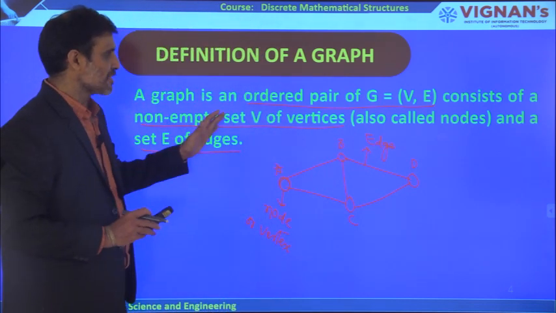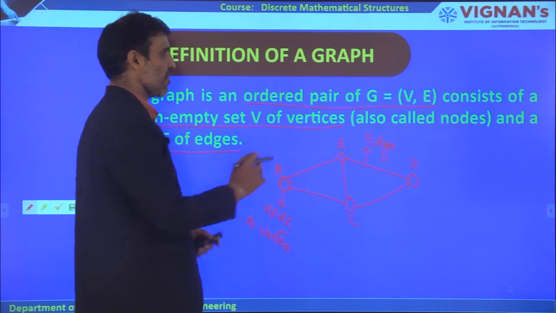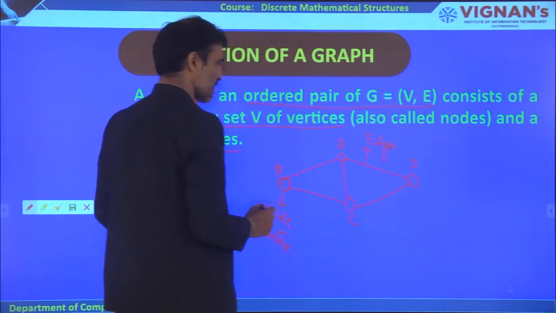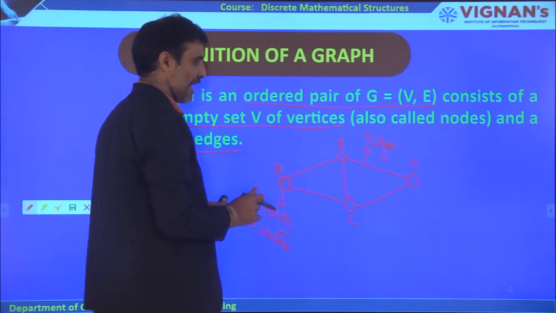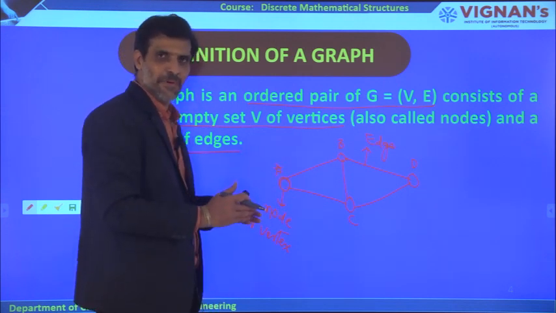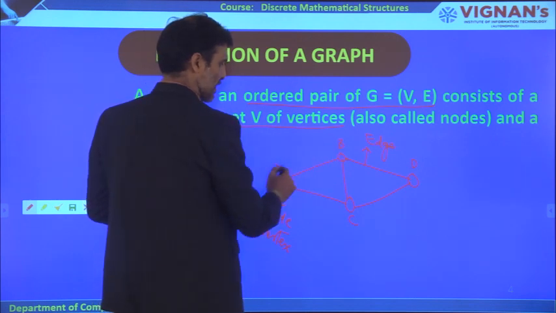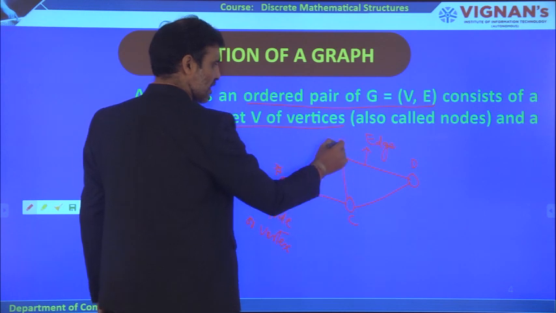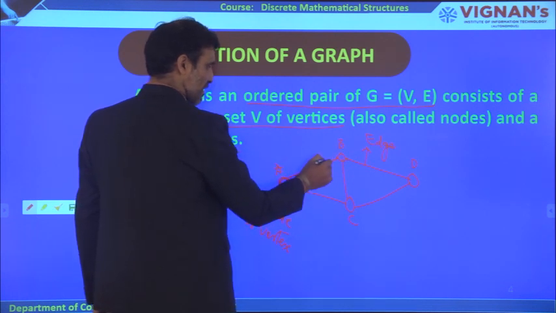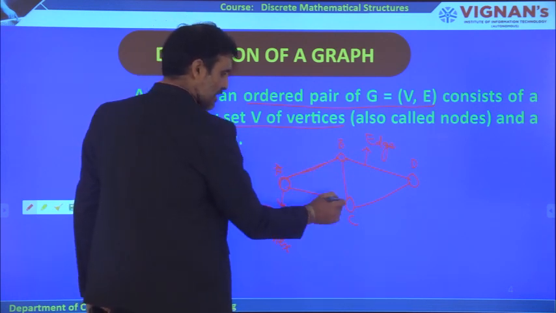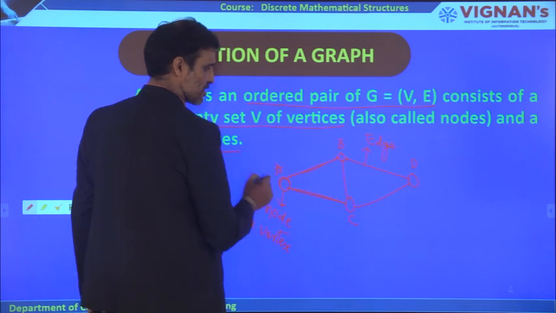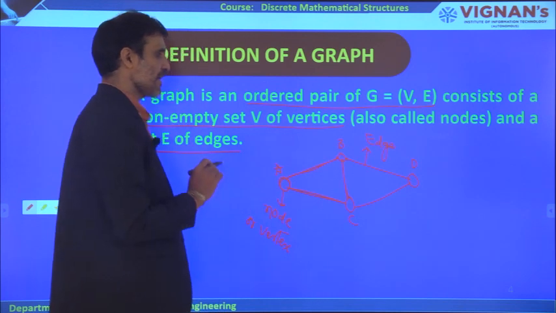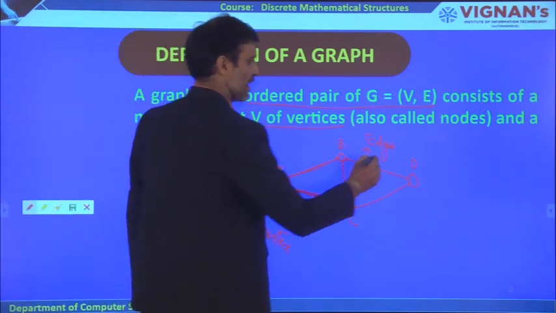So a graph is nothing but what? It is an ordered pair, G equal to (V, E), a set of vertices and these vertices are connected by what? Edges. That means A and B are two vertices, and these two vertices are connected by this particular edge. A and C are connected by this edge. B and C are connected by this edge. So basically we are trying to represent a graph. This is called a graph.